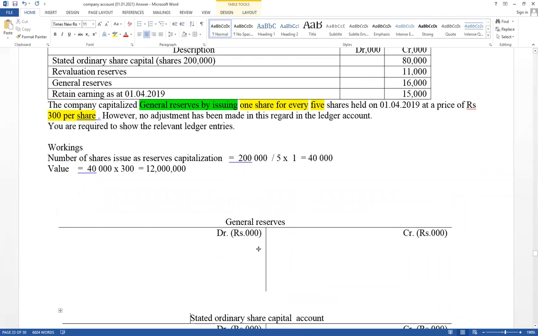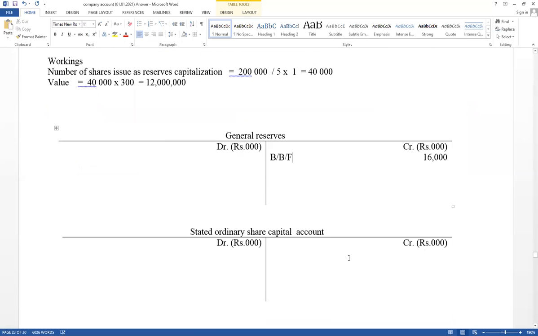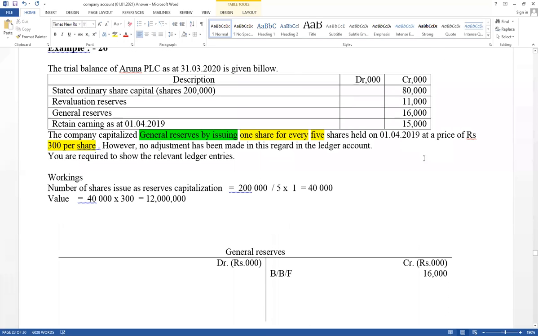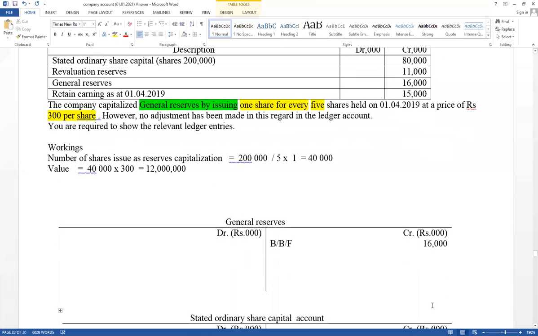At first, take the balances. General reserves balance available in the trial balance is 16,000. Equity, therefore credit side as a balance brought forward. And ordinary shares balance available is 8,000. Equity, balance on the credit side as a brought forward. Both are equity balances brought forward, credit side.